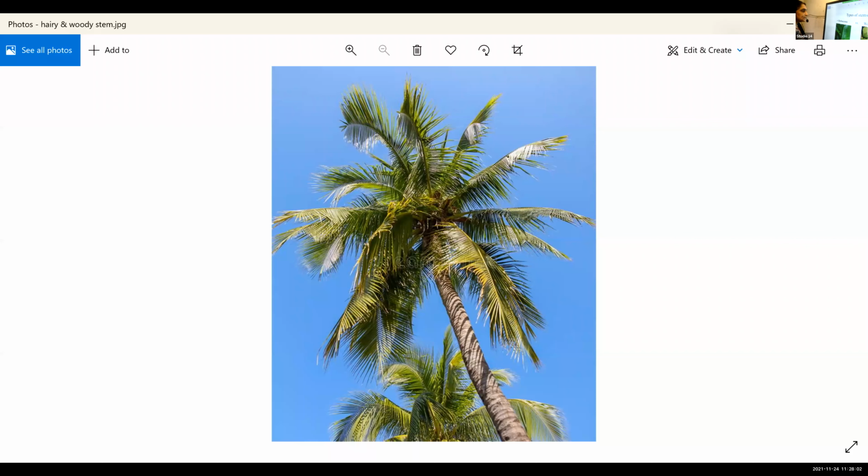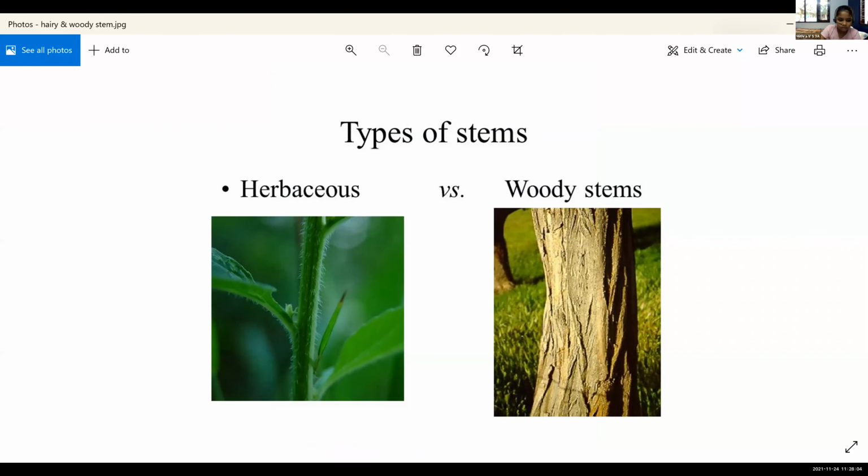One minute. So here, can you see the woody stem? And when you see some of the plants, like marigold or lotus, you can see a hairy stem. Can you see it in the first picture?